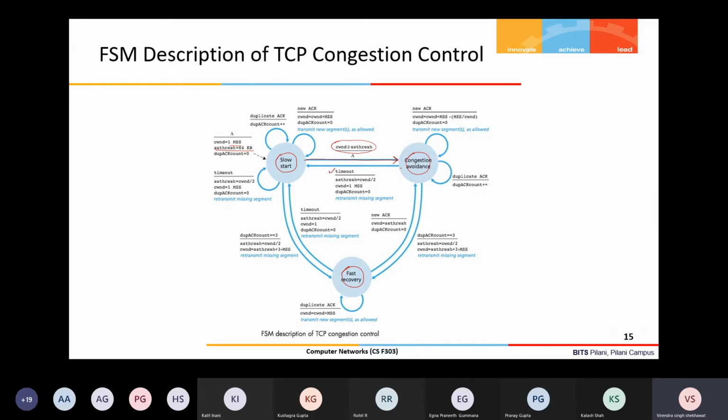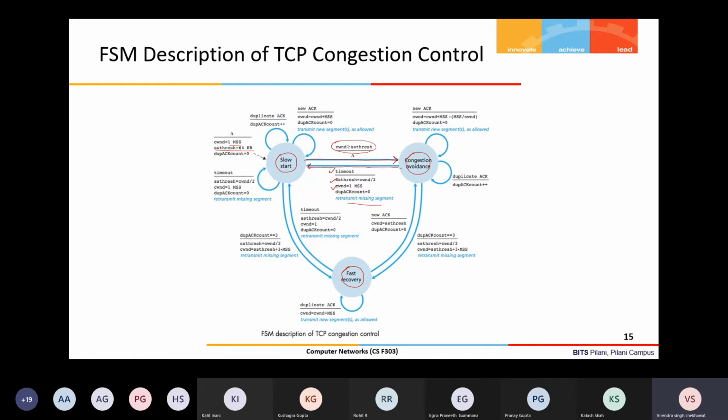Means for some packet the acknowledgement is not received and its timeout occurs, then it sets the threshold value to half of the current congestion window, makes the congestion window 1 MSS, retransmits the missing segment and enters slow start. Once the new congestion window crosses the threshold value, it enters congestion avoidance.